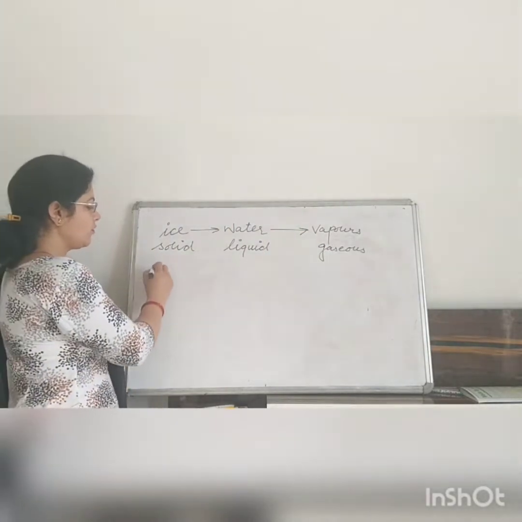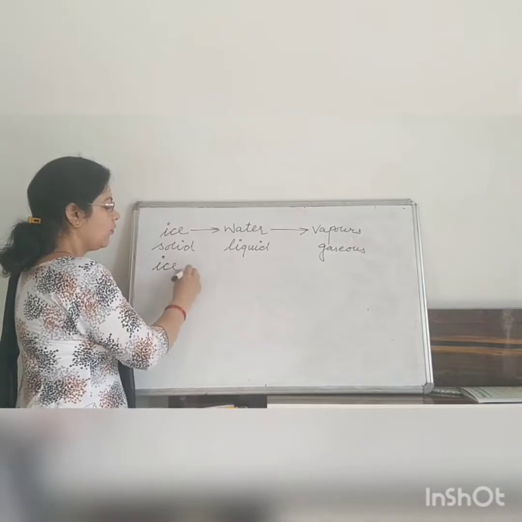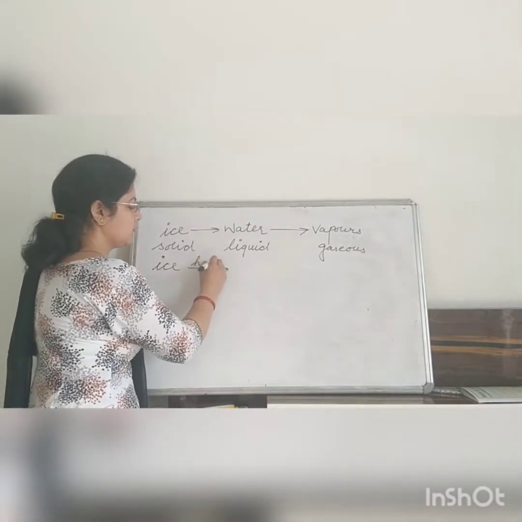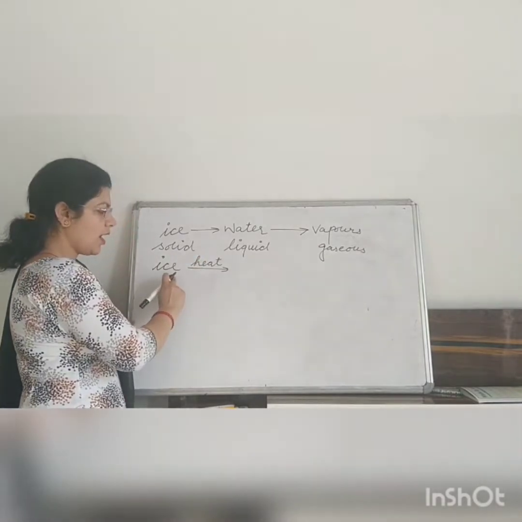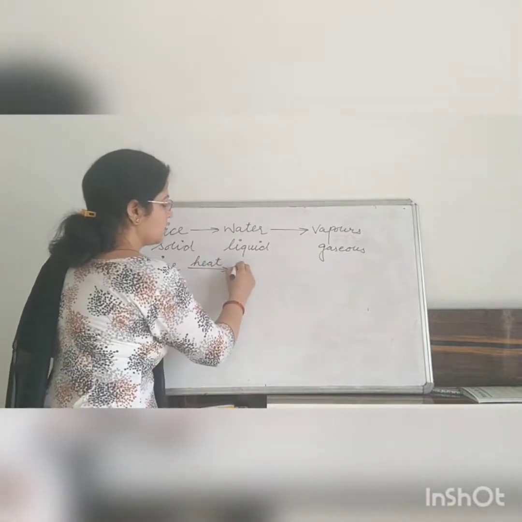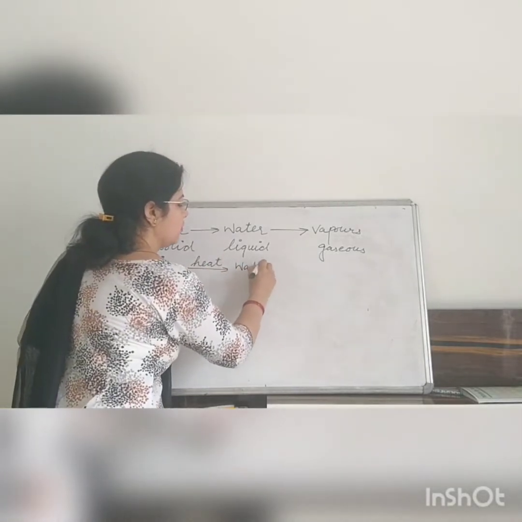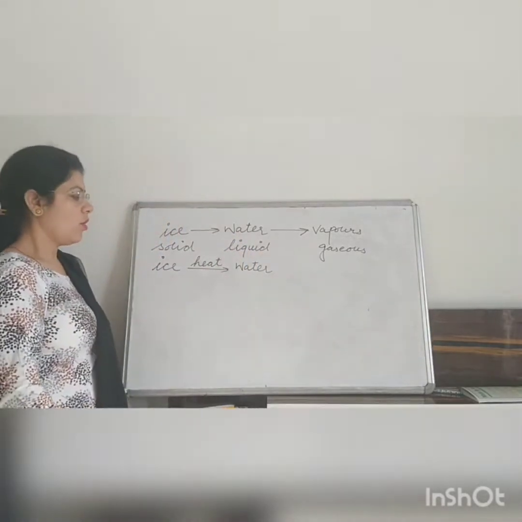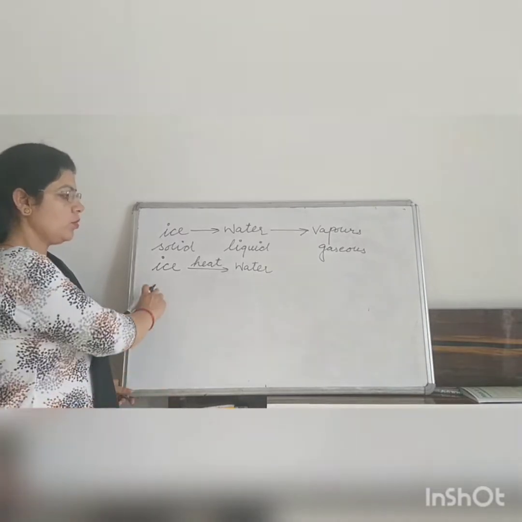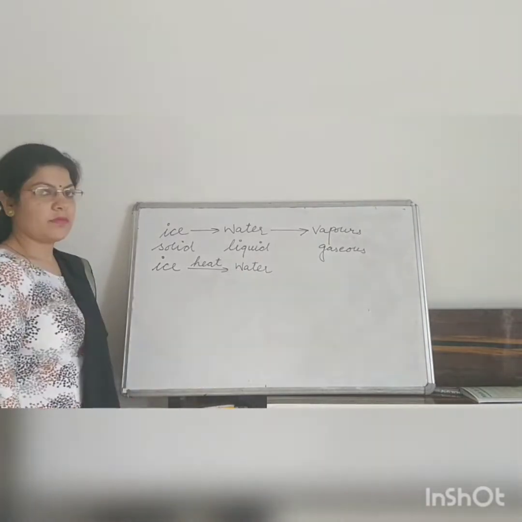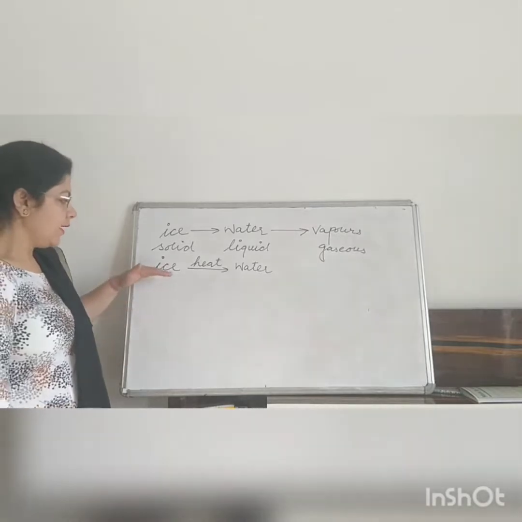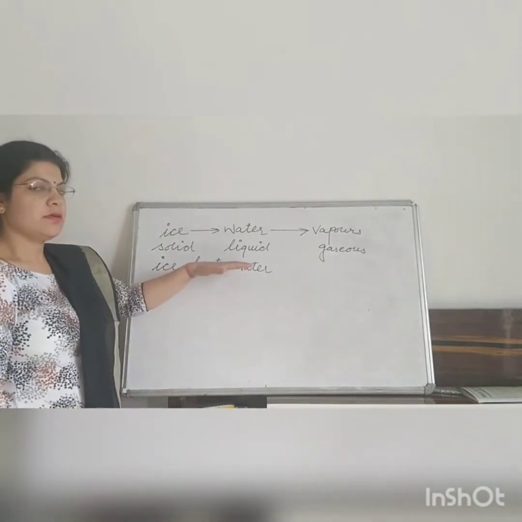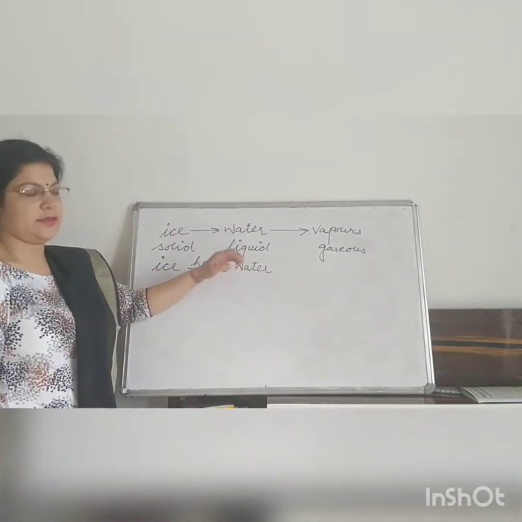You must observe that when we supply heat to ice, it converts into its liquid state, or it converts into water. How does it change its physical state?